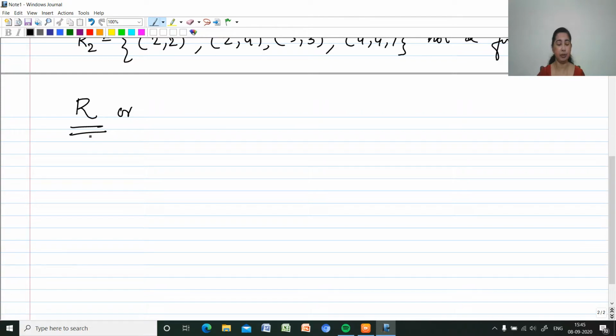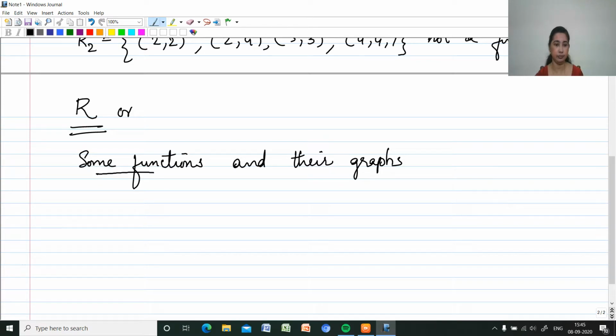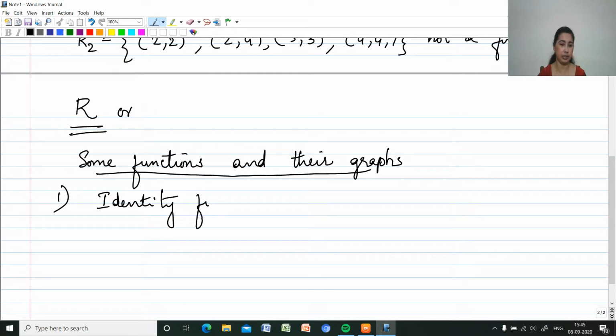We'll discuss some functions and their graphs. So the first function which we are going to discuss is the identity function.